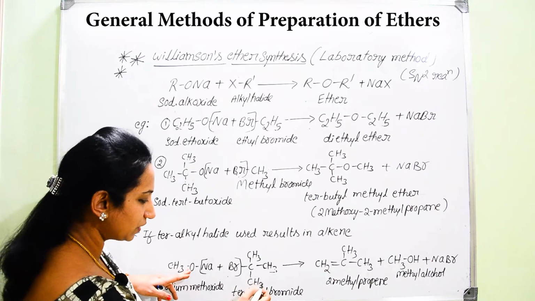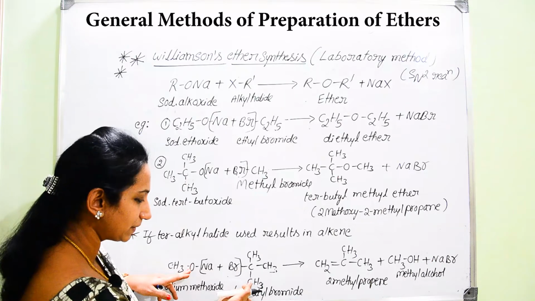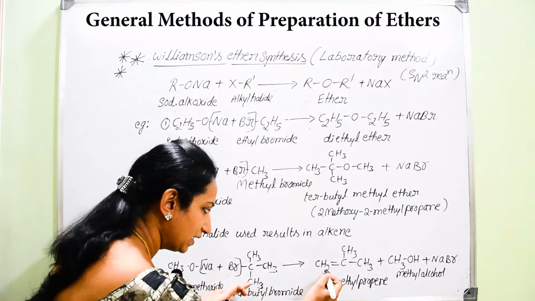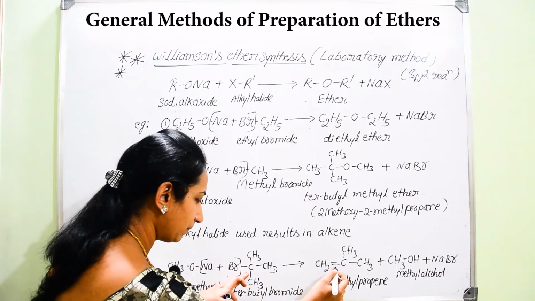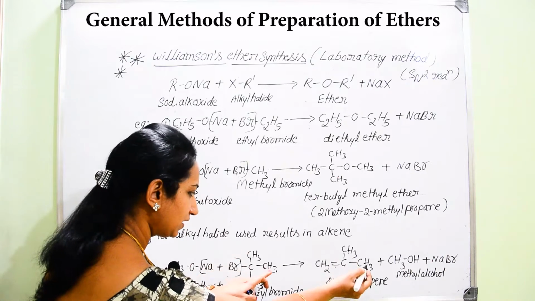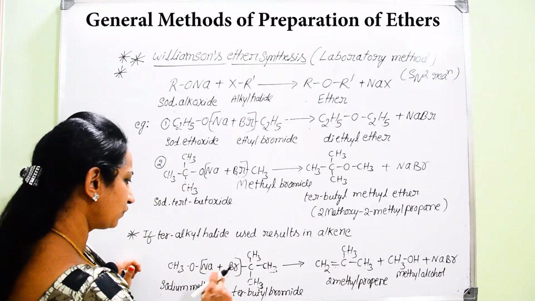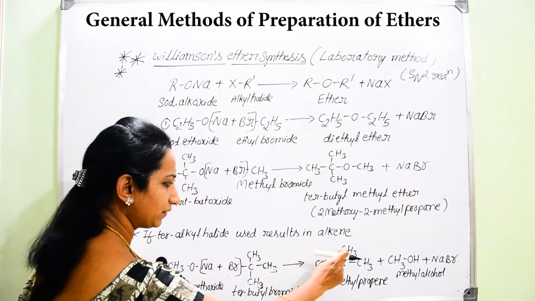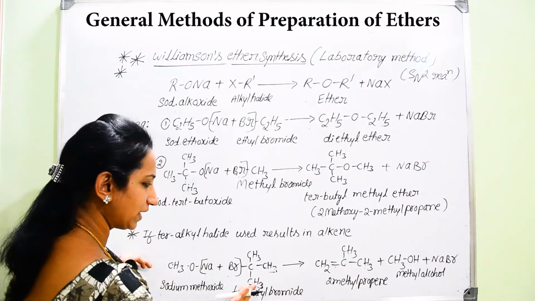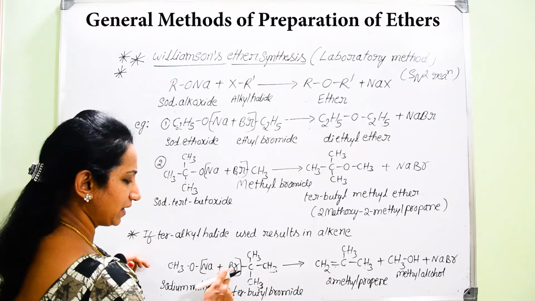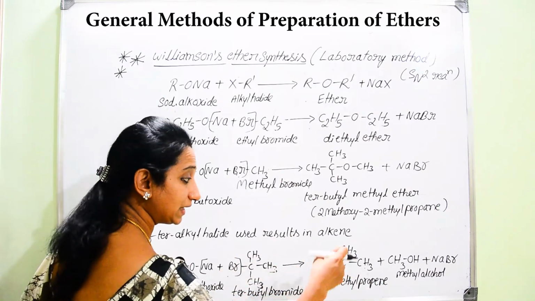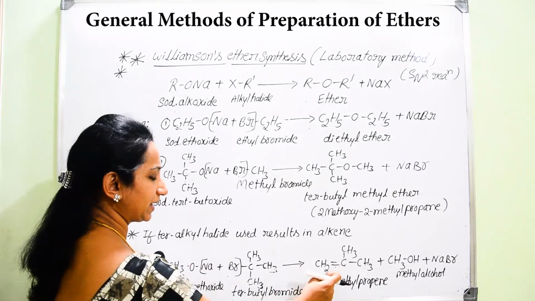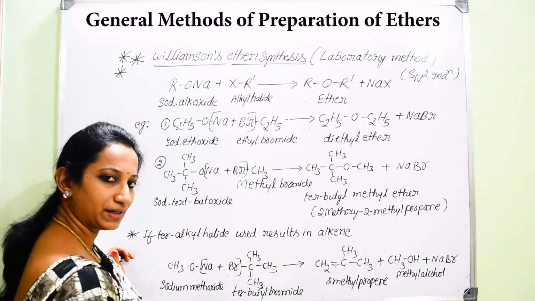Therefore, there is a provision for the formation of a double bond between this carbon atom and this carbon atom. That is why I have written here, instead of CH3, CH2, then double bond, then C, CH3, then CH3. So, where do you get that CH3? Here, of all these 3 alkyl groups, we can find only 2 alkyl groups, but from one alkyl group we have removed hydrogen and we have removed bromine also. Hence, it causes elimination of hydrogen and halogen, dehydrohalogenation, and here we can find the formation of an unsaturated compound.